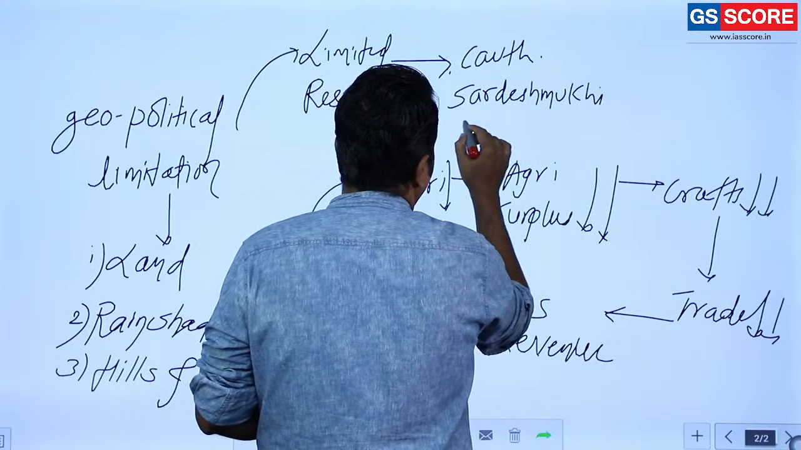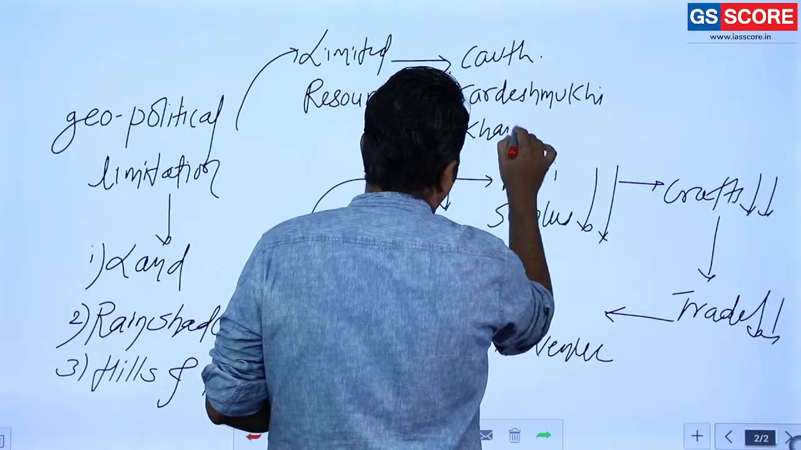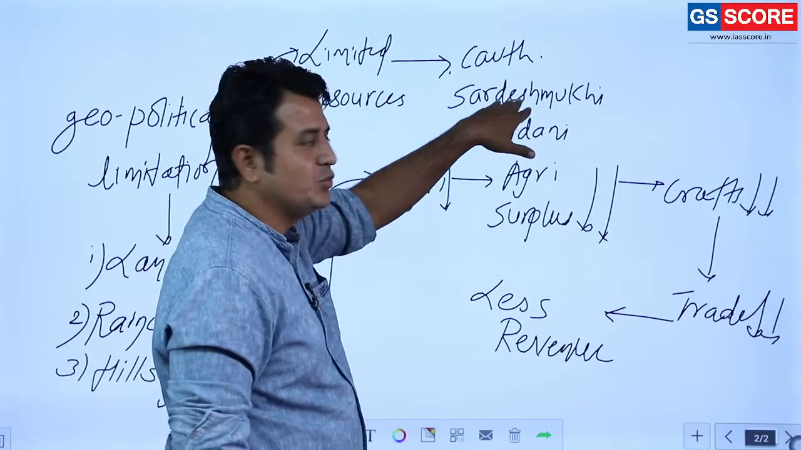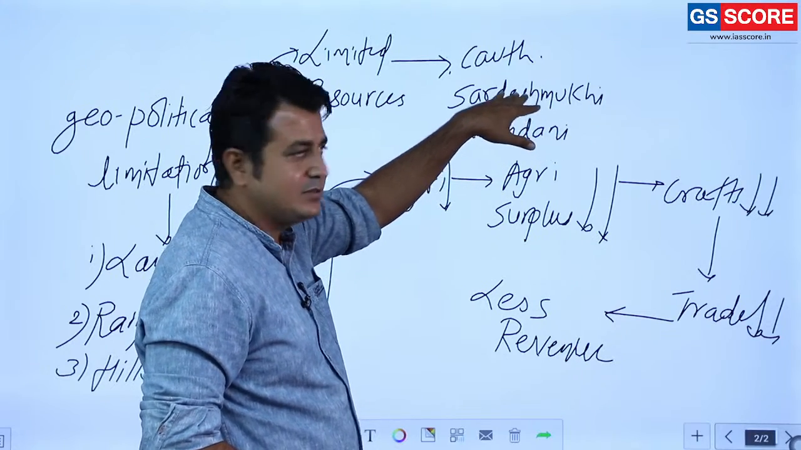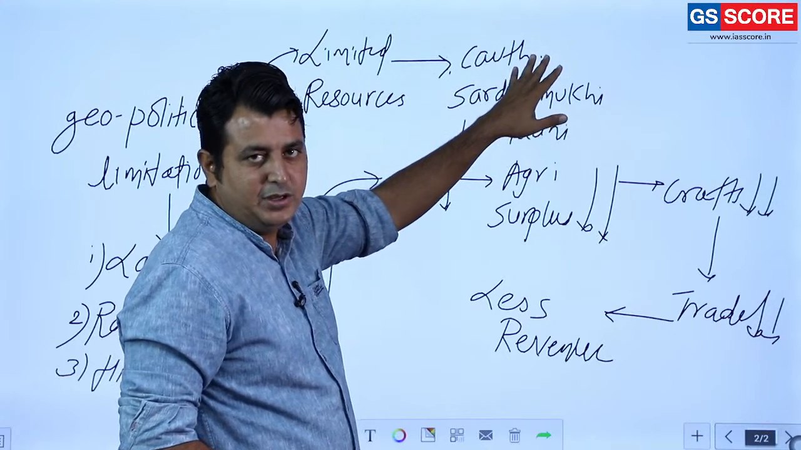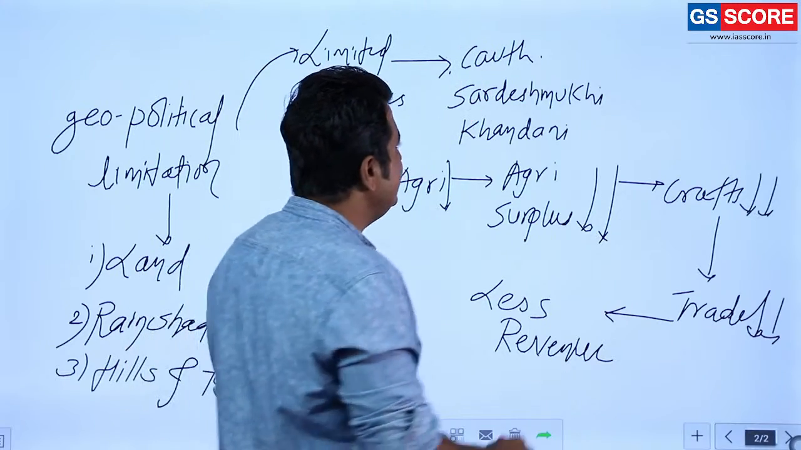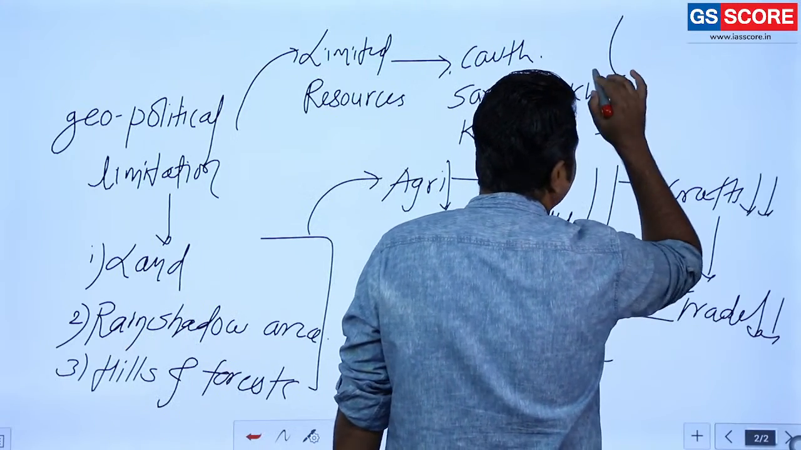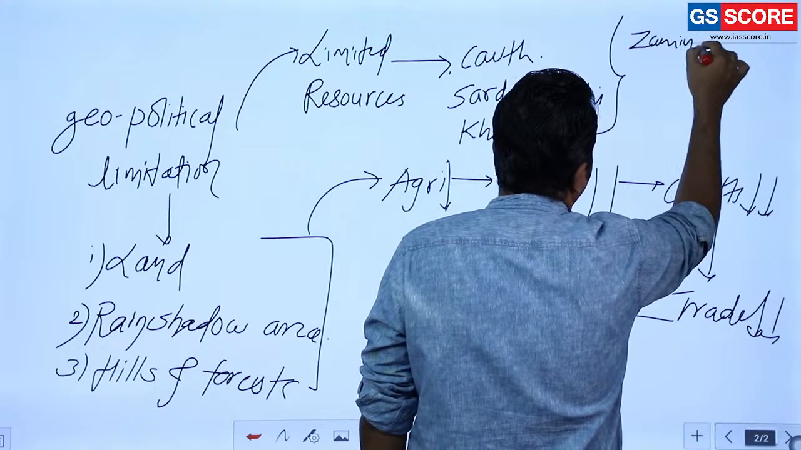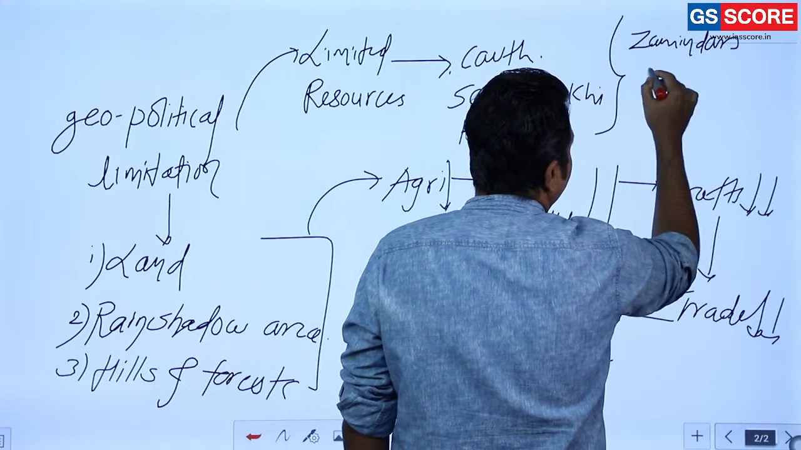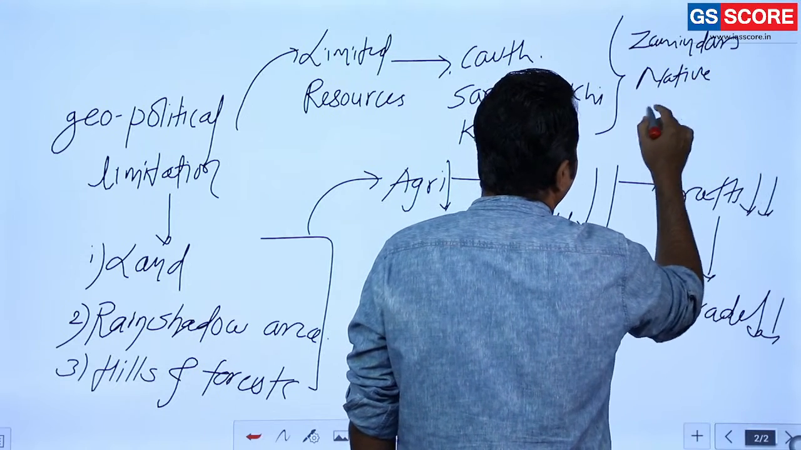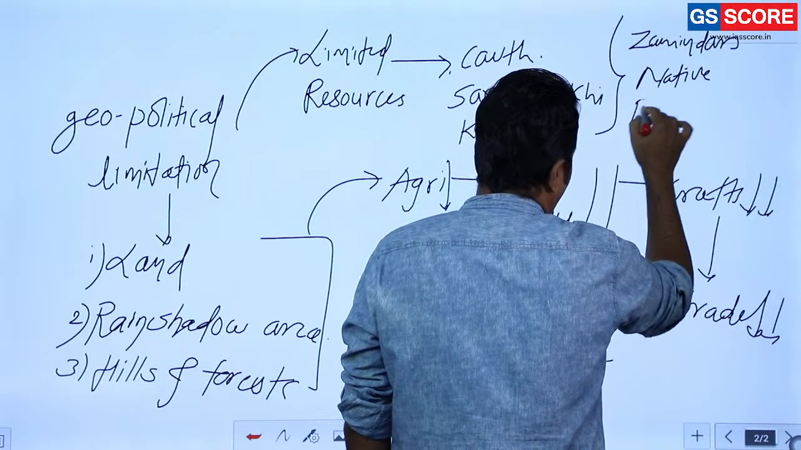Clear? Then Khandani, etc. These taxes were imposed on several areas. Sardeshmukhi is on Deshmukhs, it is 10%, Chauth is a quarter, and Khandani is a tax on Rajput areas. So what was the impact of it? These things were imposed in so many areas, and they hurt the interest of, of course, the zamindars, then other native rulers, basically Bengal, Awadh, and then the Rajputs.